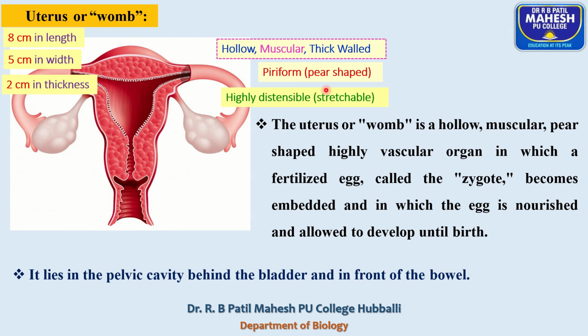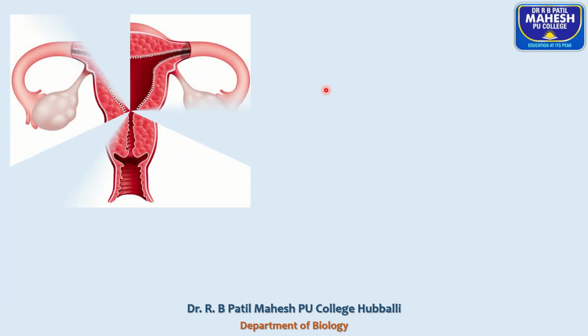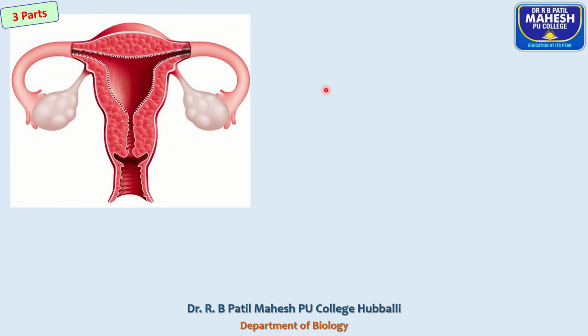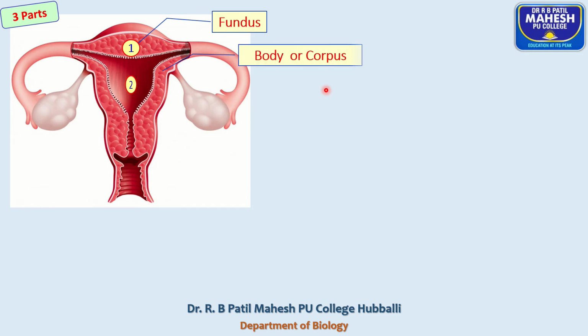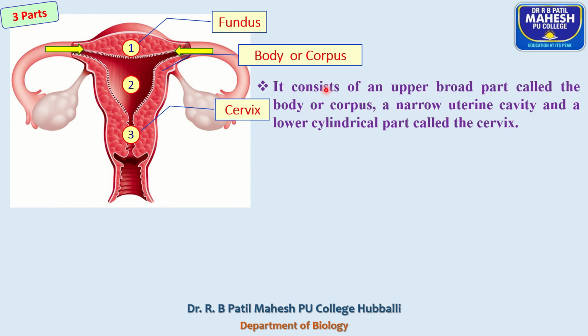The uterus is located behind the urinary bladder and in front of the bowel. The uterus is made up of three parts. The first part is called the fundus, the second one is called the corpus, and the third one is called the cervix.